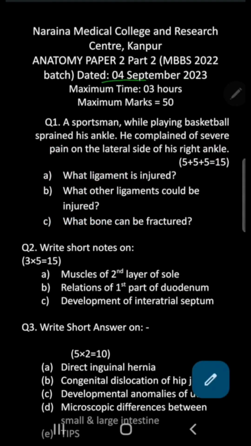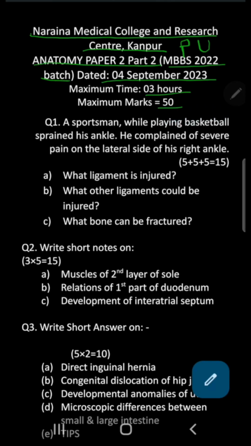On 4th of September 2023, at Naraina Medical College and Research Center, Kanpur, there was this PU exam of students admitted in MBBS 2022 batch. This you are seeing is the anatomy paper 2 part 2. The exam was of 3 hour duration and the maximum marks allotted to this question paper was 50.